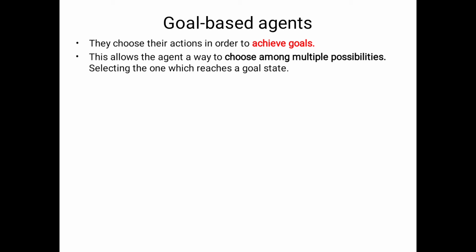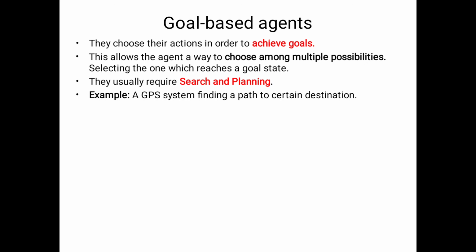Here also it is the same. The goal based agent decides to achieve the goal with the help of multiple possibilities, selecting the one which reaches a goal state. Actually, goal based agents require search and planning to achieve the goals. The agent searches to achieve the goal and plans for achieving the goal. Let us consider one small example related to the goal based agent.